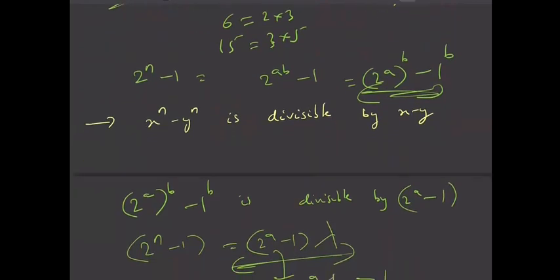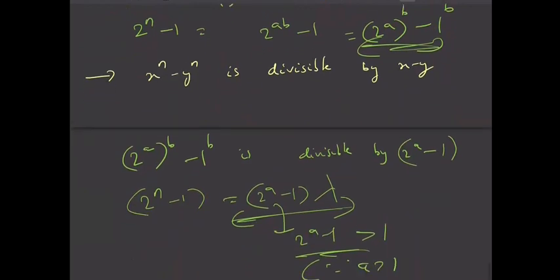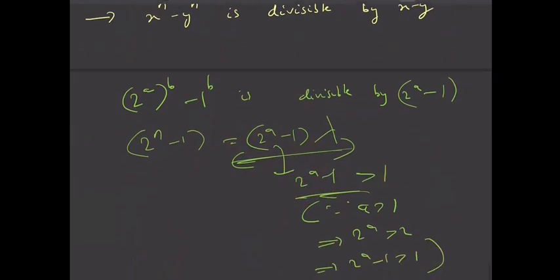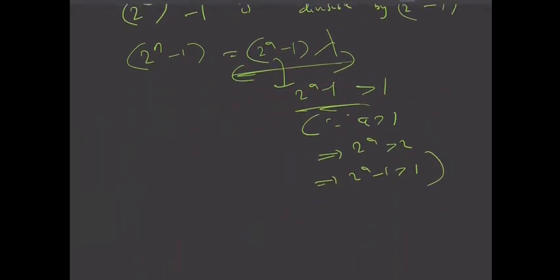So I am saying that 2 power n minus 1 is 2 power ab minus 1, and this is 2 power a whole power b minus 1 power b. So it is divisible by 2 power a minus 1. And I need to prove that this is also more than 1, right? What is the use if this is equal to 1? So I proved that 2 power a minus 1 is greater than 1 because a is greater than 1. So this is not a prime.